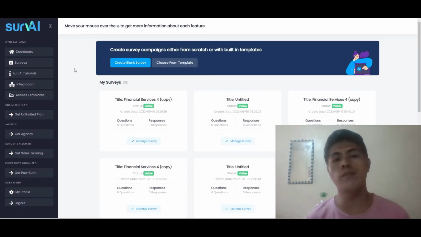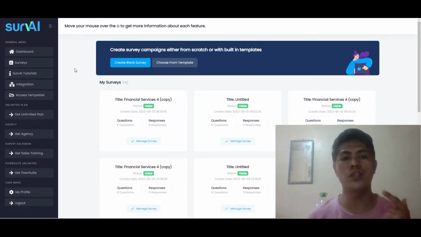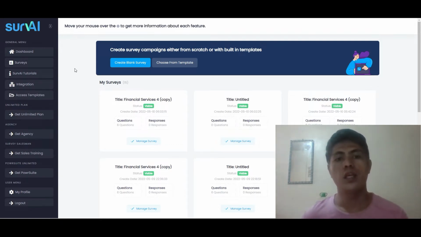And you can also do that, because what this application can do for you guys is allow you to create surveys using artificial intelligence. With that you'll be able to identify the problems or the things that you should improve in your products and services online, and that's how you improve them to make more profit, right? But the problem is, what if you don't have a product or services online and you really want to make money using Survey?